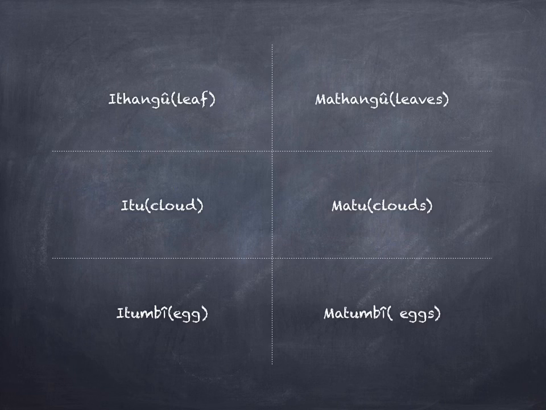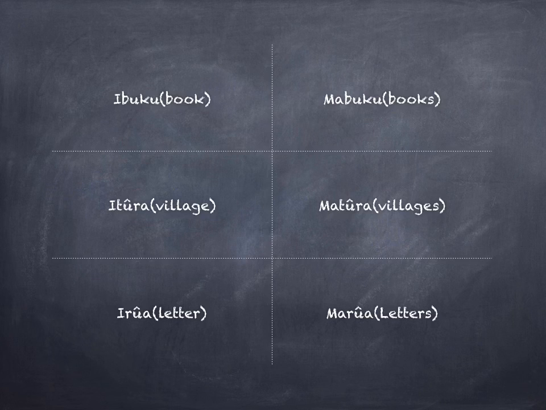matumbe plural. Still in this noun class of prefix i for singular and ma for plural, we look at ifuku to mean a book, while mafuku to refer to many books. Ifuku is singular, mafuku is plural. A village is referred to as itora and matora to mean many villages.